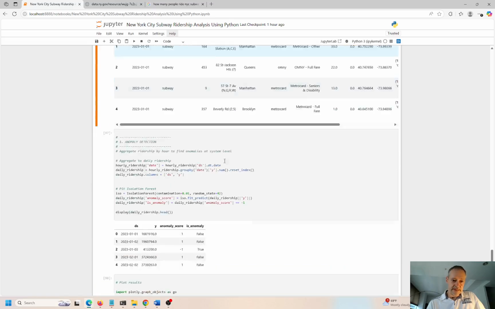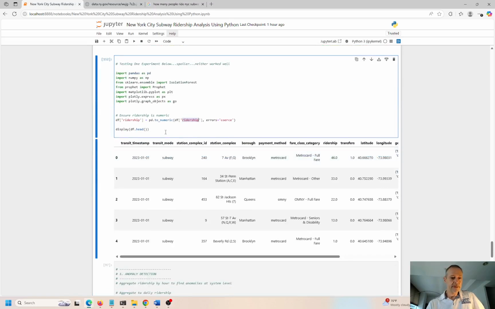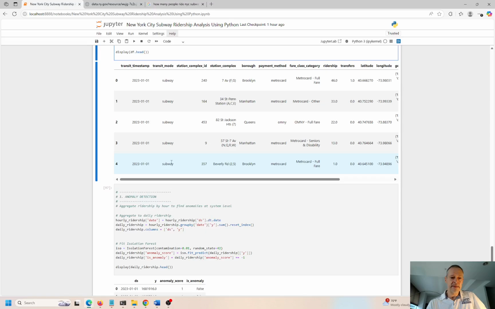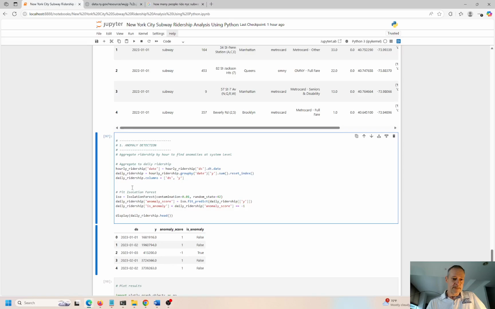And then I did one more test. So basically, testing 1, let me change this to 1. 1 just didn't work out at all. I actually deleted it. Okay, so I want to just make sure that this is the right format. So I want to make sure everything is numeric. Ridership should be a number. Sometimes these things come in as labeled data. So if you see that, you have to convert that to an actual number.